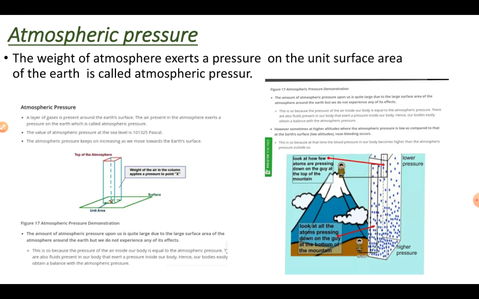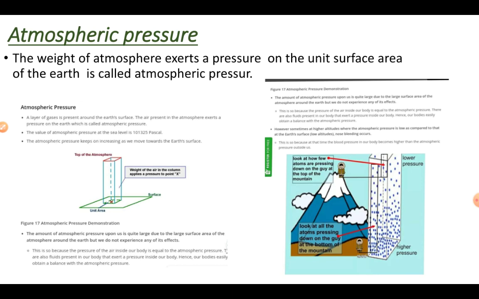Students, you know that due to gravity, the quantity of air is more on the Earth's surface. As we go to high altitude, the quantity of air decreases. In this way, the pressure of air also decreases as we increase the height.